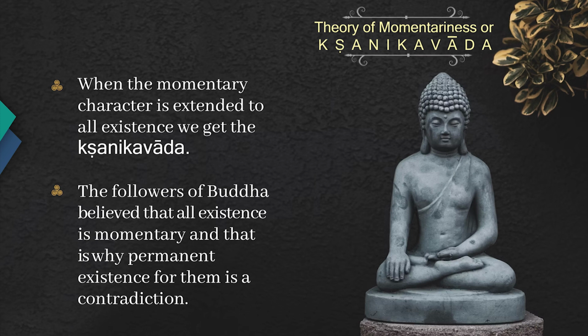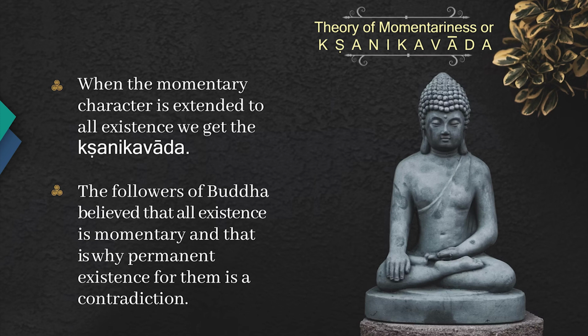Now, the followers of Buddha, the Buddhist thinkers, believe that all existence is momentary, and that is why permanent existence is for them totally a contradiction. There cannot be any permanent existence of anything in this universe.